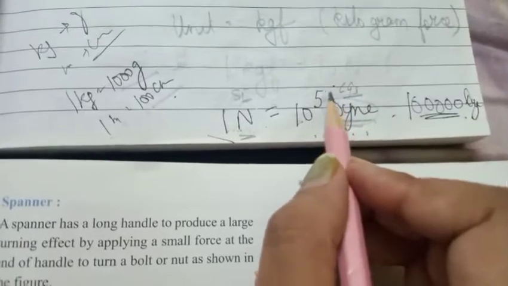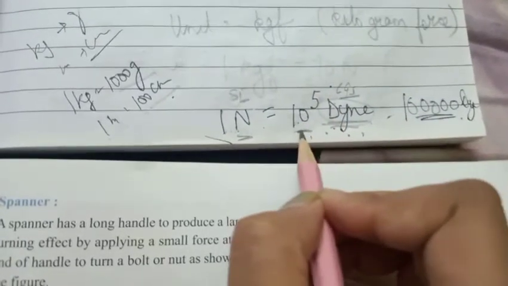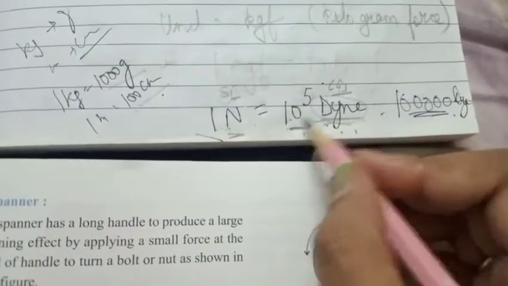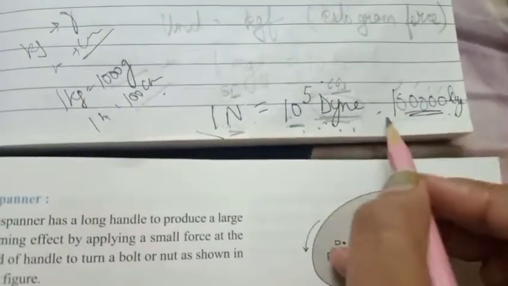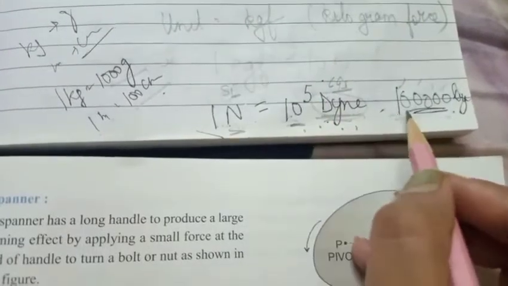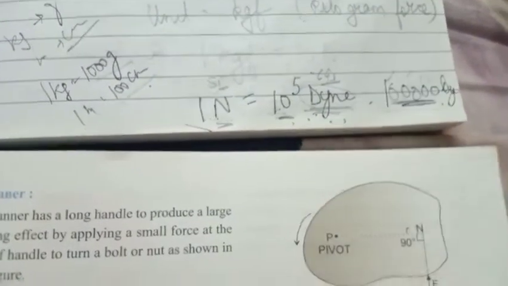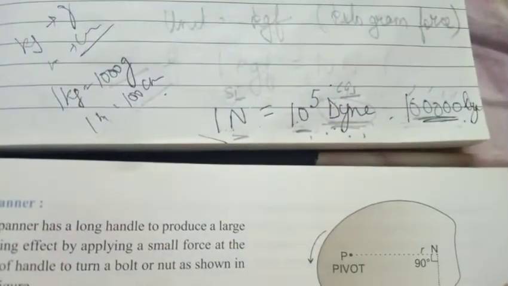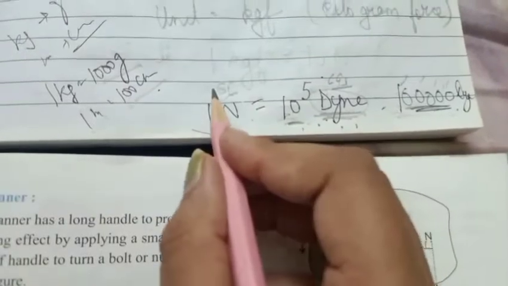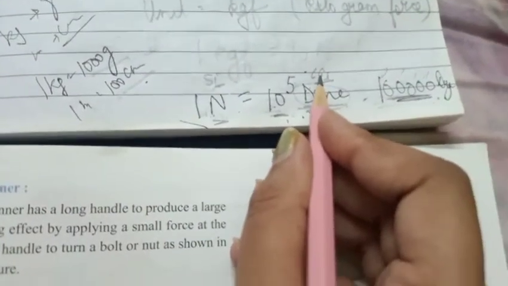10 raised to power 5 means I have to write 10 five times. If I write it, 1, 2, 3, 4, 5, that is 5 zeros. So 10 raised to power 5 dynes means 1 with 5 zeros dyne. So 1 Newton is equal to 10 raised to power 5 dyne. Newton is the SI unit and dyne is the CGS unit.